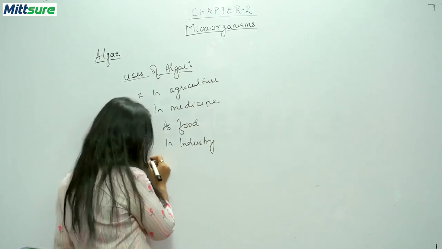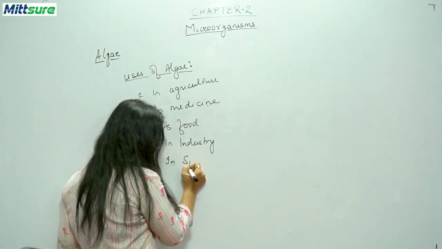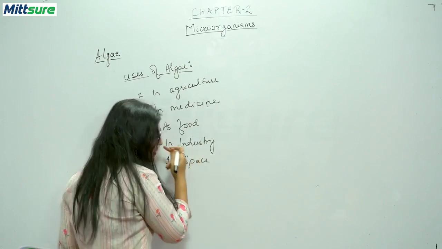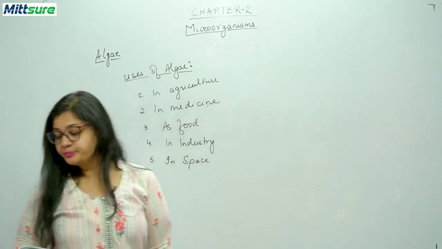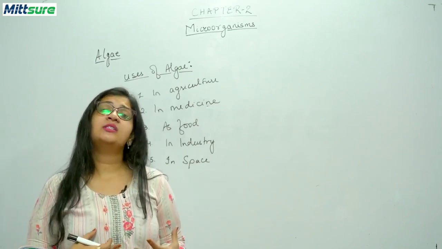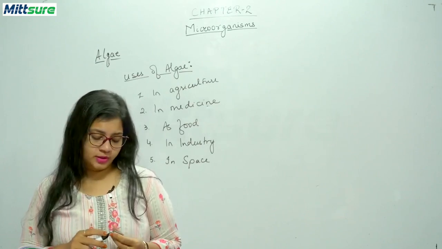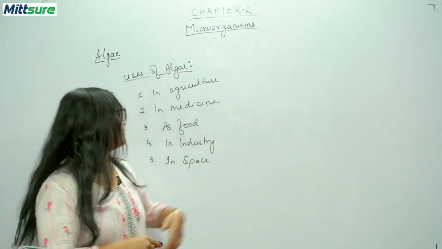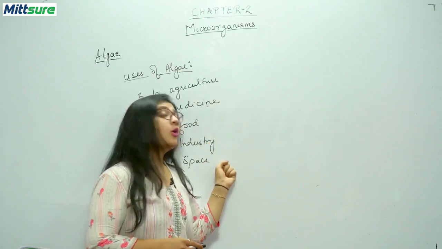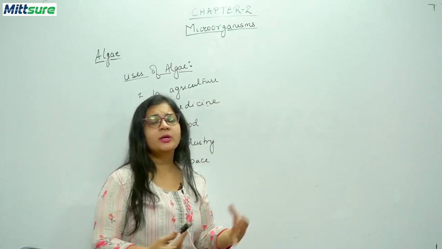Now fifth, in space. अब आप सोच रहे होंगे space, universe में algae का क्या use है? In recent years, algae have been used as a source of oxygen in spaceships and also as food. अभी मैंने बताया कि algae को हम as a food use कर सकते हैं और as a source of oxygen भी use किया जाता है. क्यों, कैसे use किया जा रहा है बच्चा?